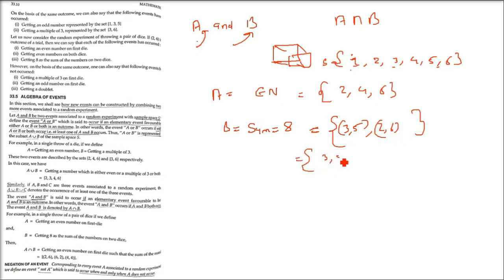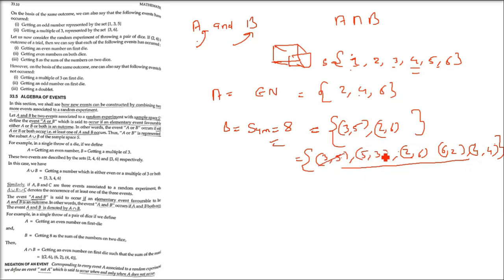So let me write it again. A was the set of getting an even number, that is 2, 4, 6. B is the event of getting 8 as the sum of the numbers of 2 dice being thrown. So 3, 5, 5, 3, 2, 6, 6, 2. And then we have 4, 4 also. Right? Okay.